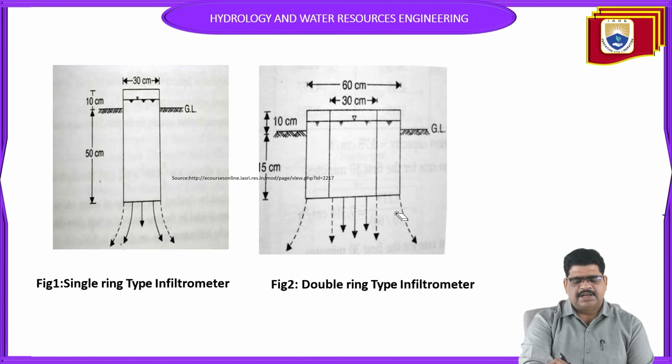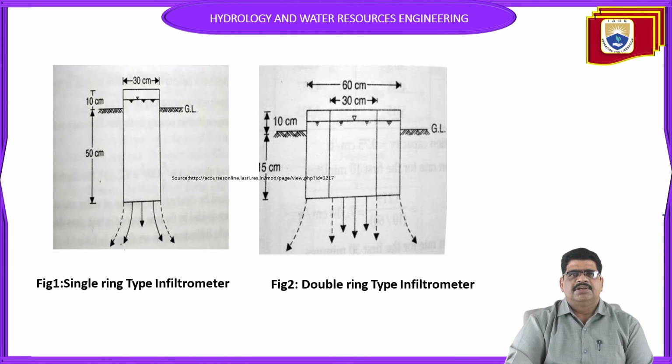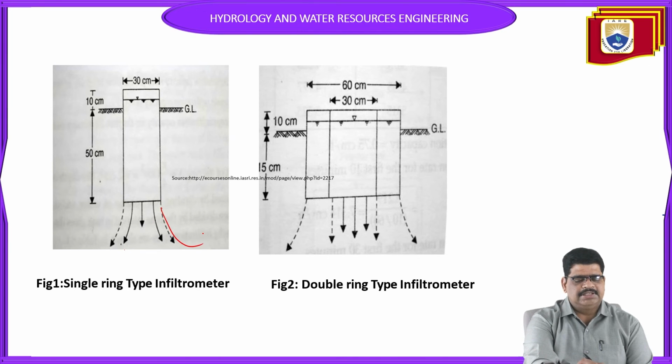The infiltration capacity cannot be measured correctly in single infiltrometers. The water also goes out through the sides, and a lesser value is infiltrated inside. That is the drawback of the single infiltrometer.